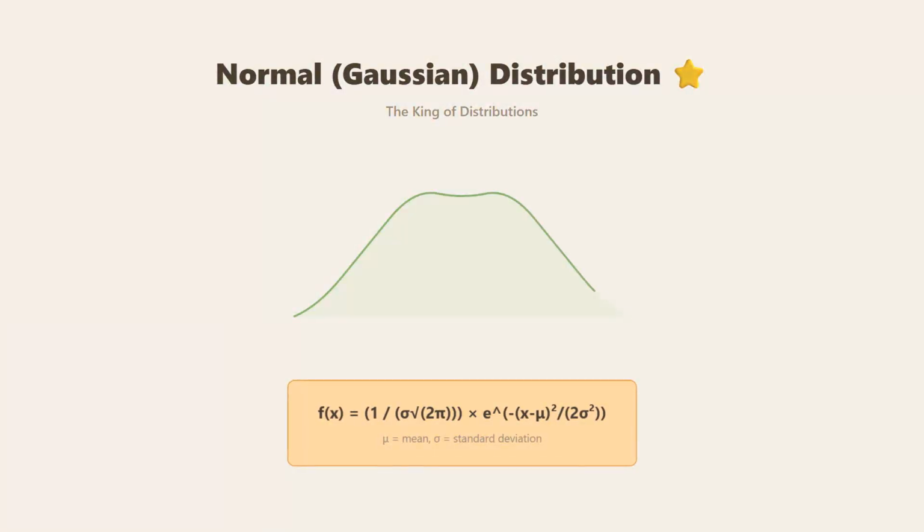The normal or Gaussian distribution is the king of distributions. This famous bell curve is defined by 2 parameters: mu for the mean, which centers the distribution, and sigma for standard deviation, which controls the spread. It appears everywhere in statistics and machine learning.